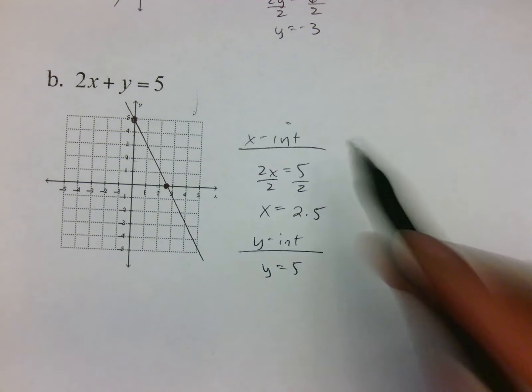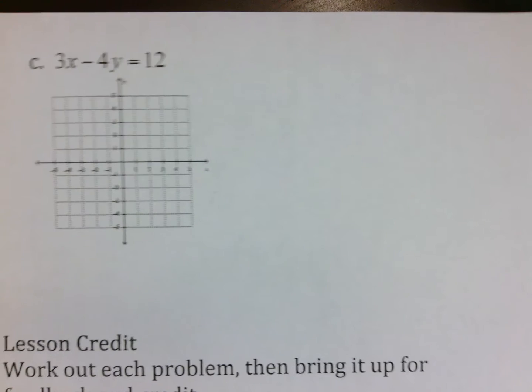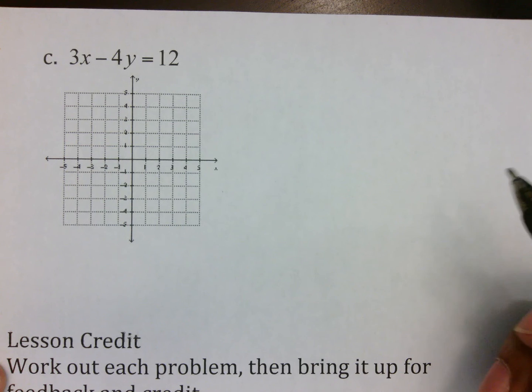But again, find the x-intercept by ignoring y, plot it. Find the y-intercept by ignoring x, plot it. And that's really all there is. The last one before we get ready to go, or get ready to get to work: 3x minus 4y equals 12.